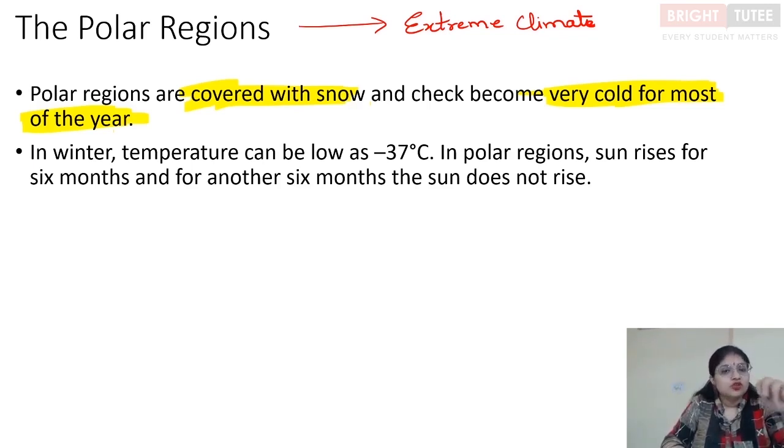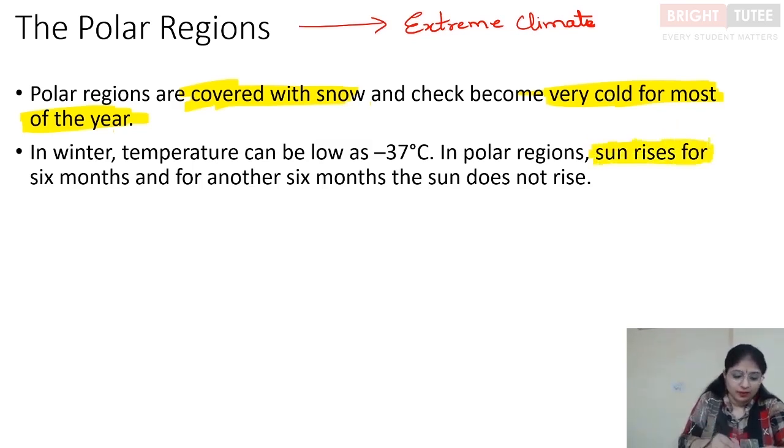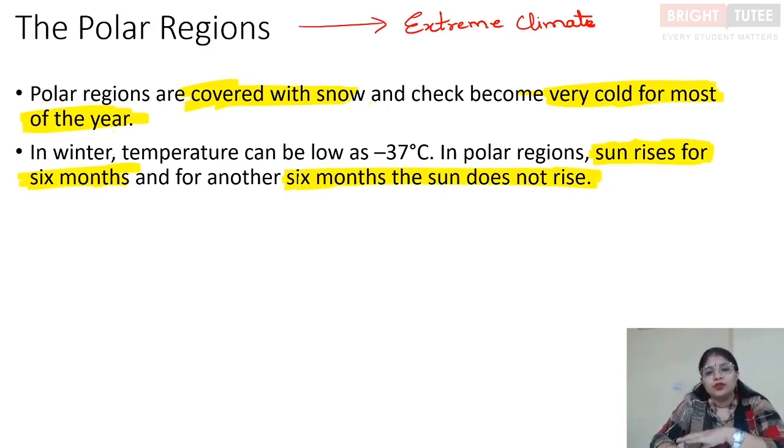One of the special features of this region is that in polar regions the sun rises for 6 months. That means there is always sun for 6 months straight, and then there are 6 months which do not see the sunrise. That means for 6 months the sun is there day and night.